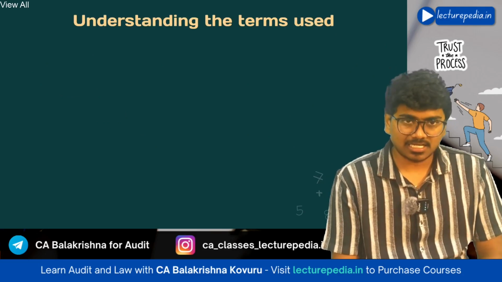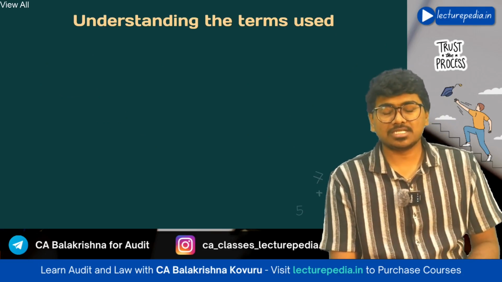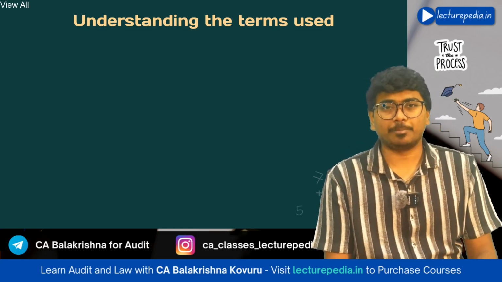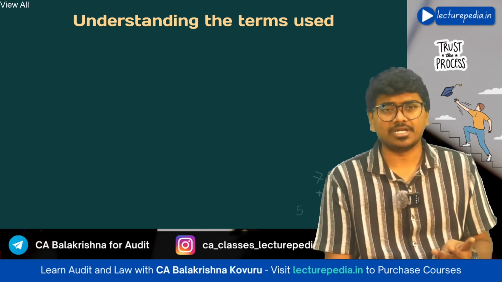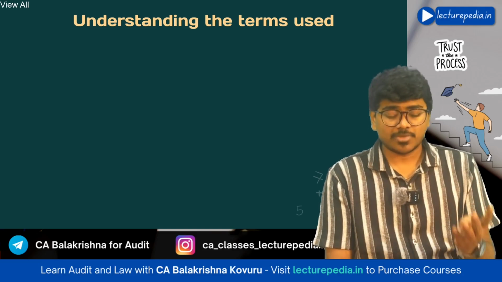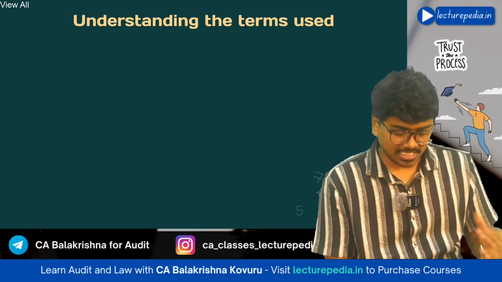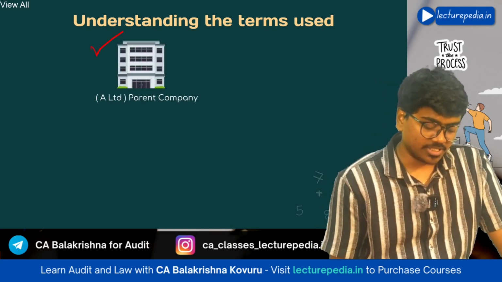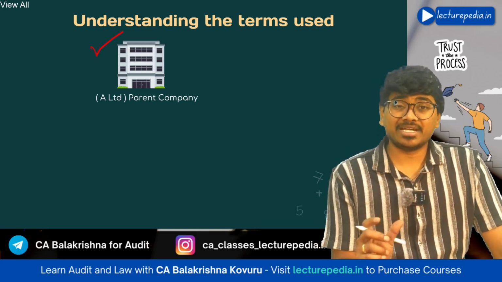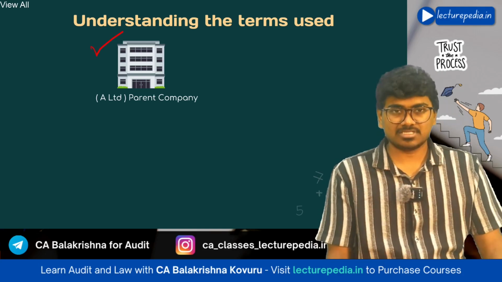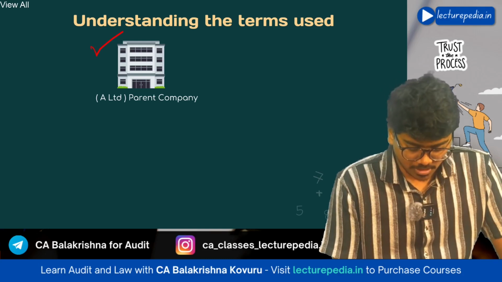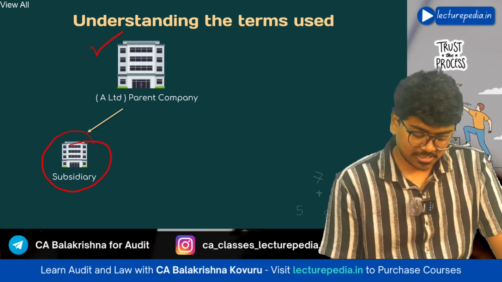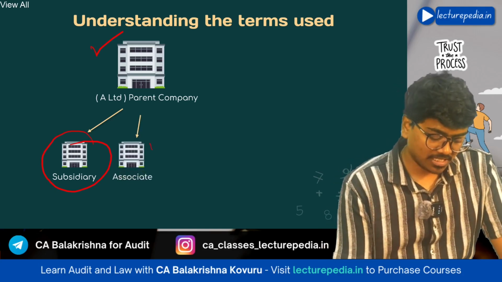Now, understanding the terms that we will be using in this chapter, we will be using certain terms like parent entity, parent auditor or principal auditor, and component auditor. So let us understand these terms. First of all, there is a company A Limited. This company is a parent company because it is having certain subsidiaries and associates. Now, this parent company is having subsidiaries. This parent company is also having associates.